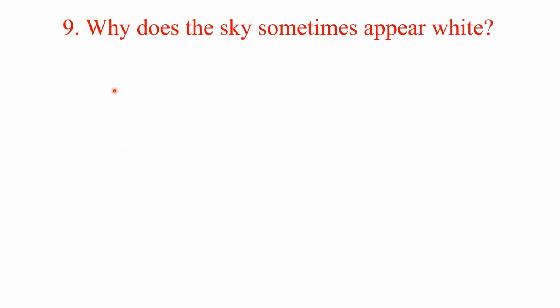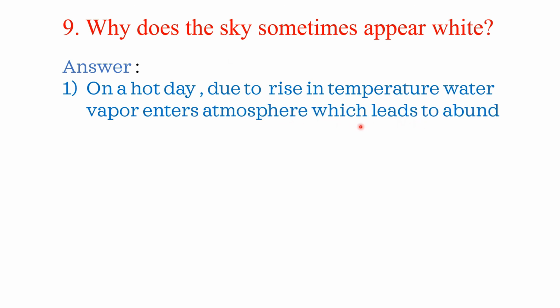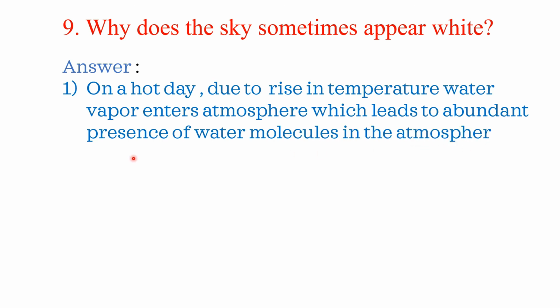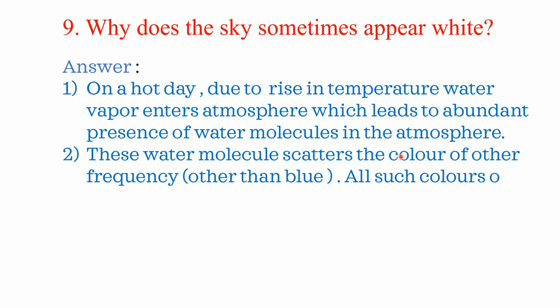Next one, why does the sky sometimes appear white? Now we will discuss. On a hot day, the temperature is very high. So, in the presence of high temperature in the atmosphere, very few water molecules are present in the atmosphere.